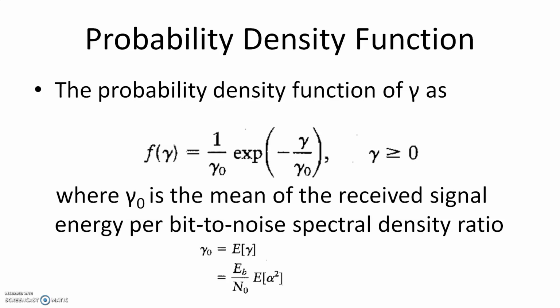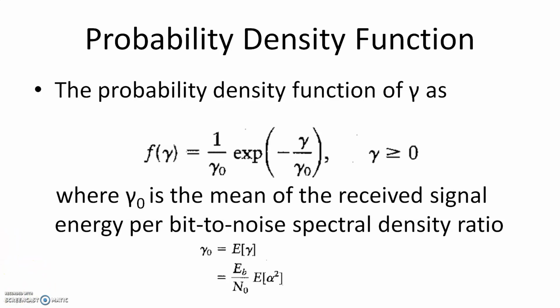It is the mean value of gamma, represented as gamma 0. That is equal to the expectation of gamma, and we already know gamma is alpha squared into Eb by N0. Eb by N0 is a constant, so it is Eb by N0 into the expectation of alpha squared.